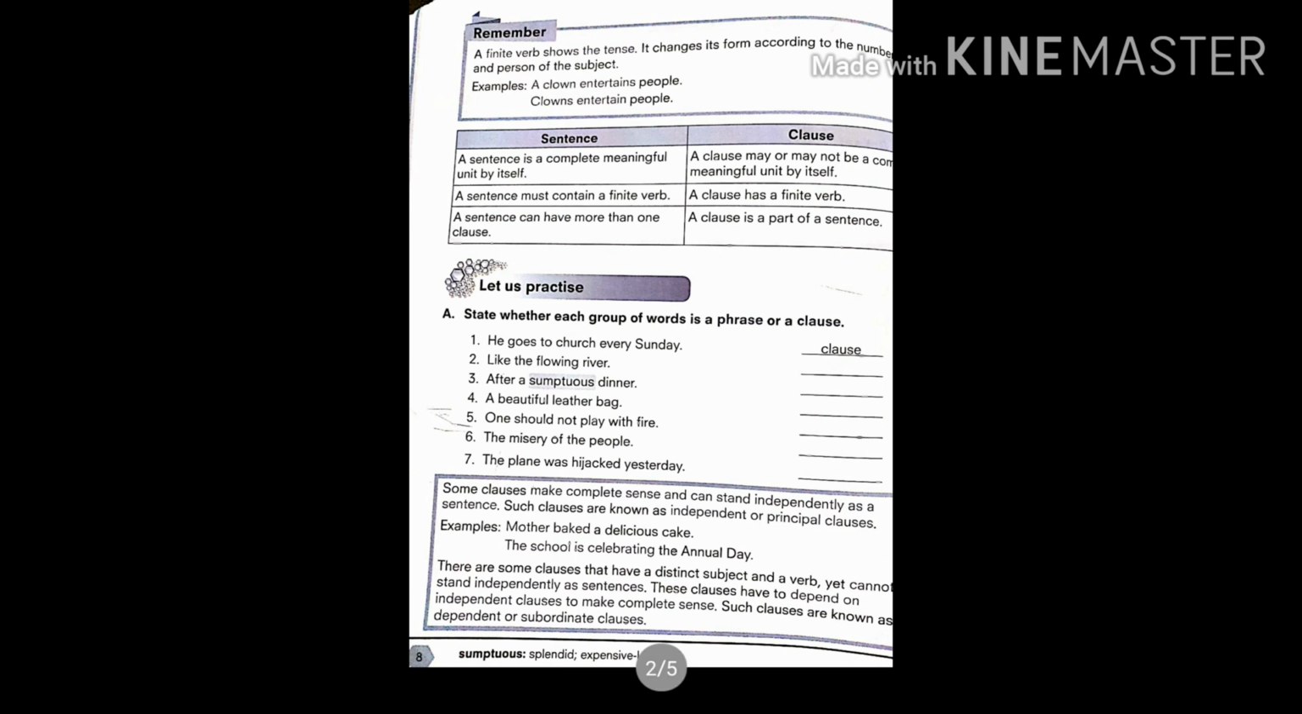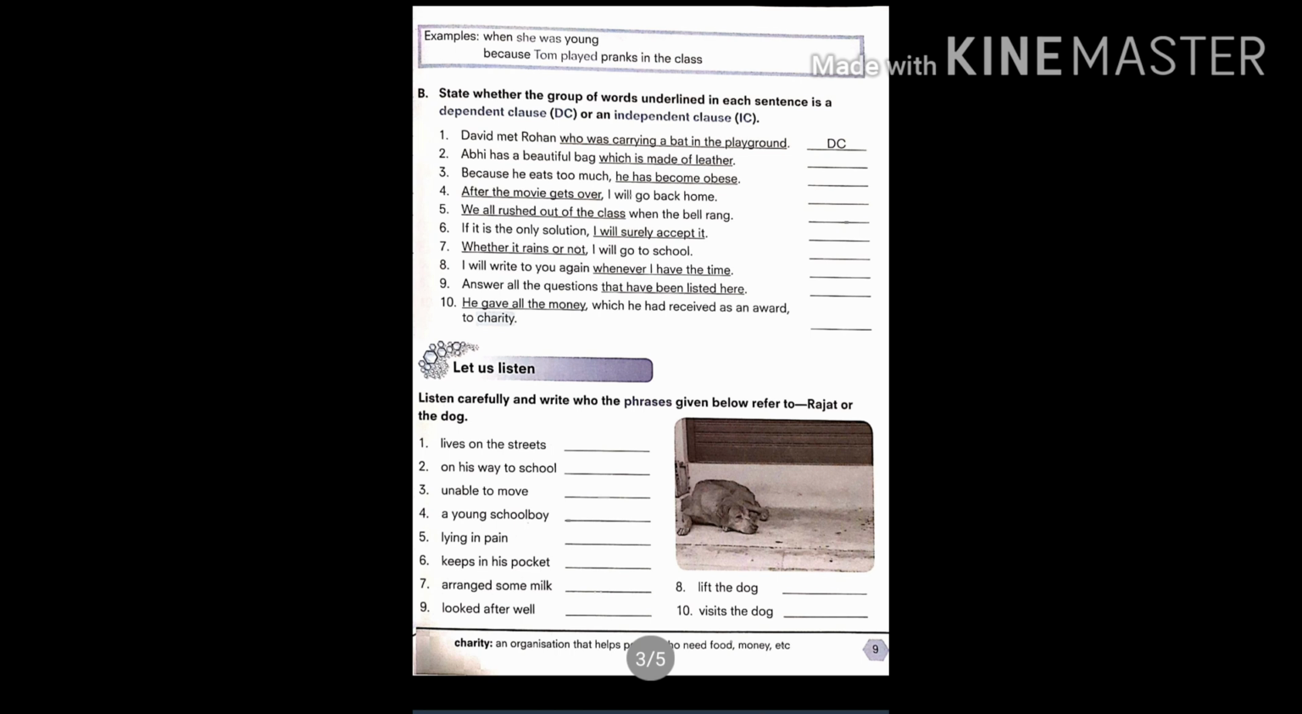There are some clauses that have a distinct subject and a verb yet cannot stand independently as sentences. These clauses have to depend on other clauses. So such clauses are called dependent or subordinate clauses. As I have explained this earlier, we will move ahead. Examples: when she was young, because Tom played pranks in the class. So these are the subordinate clauses which are highlighted in blue.